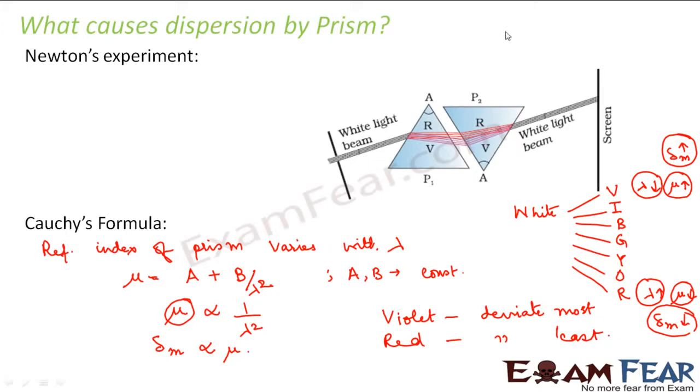So as a result, what happens when this white light enters the prism? Red deviates the least, whereas violet deviates the most. So as a result, each of these colors gets deviated by different angles, and that is why we are able to see the different colors which are present inside the white light, right?